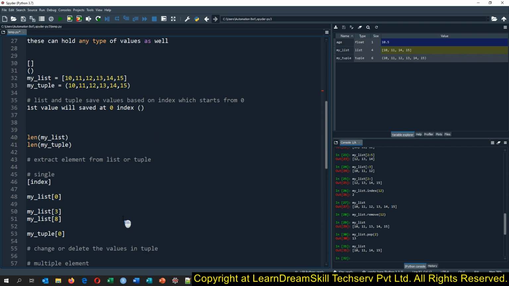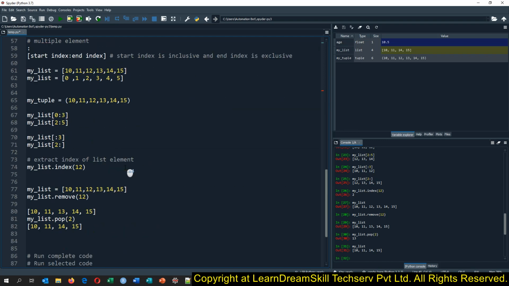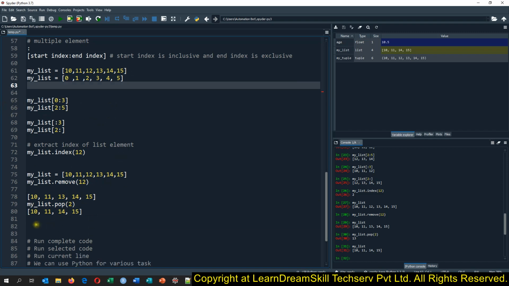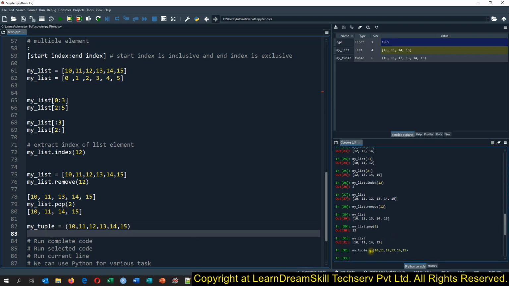I just explained here that a tuple can't be changed once it has been created, and a list can be changed once it has been created. So let me show you that. Here I just created the list and we are able to remove the values from the list. Whereas, let me take the tuple from here, come to the bottom, and run the code, and try to remove a value from the tuple.